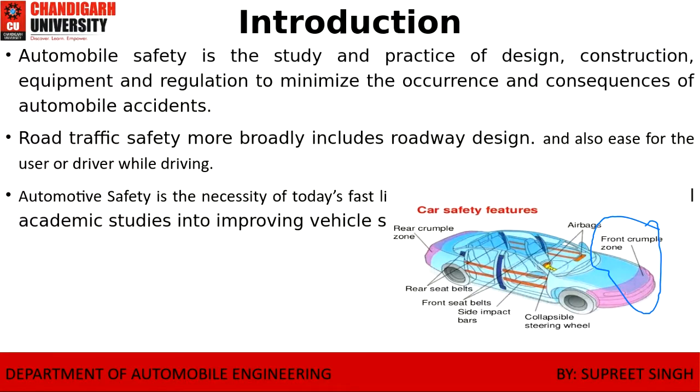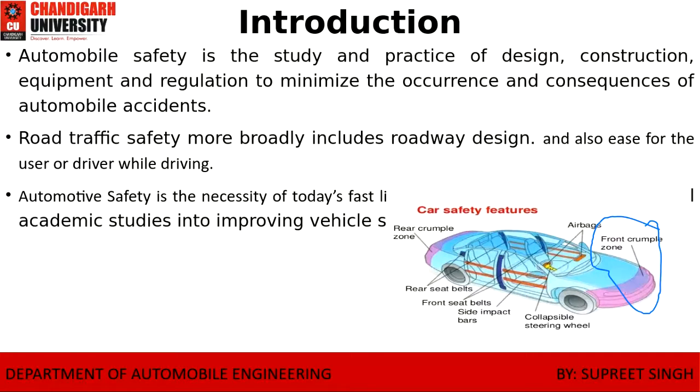So the road safety more broadly includes the roadway design. Automotive safety is necessary for today's world, and the academic study for improving the vehicle study. So this is necessary.